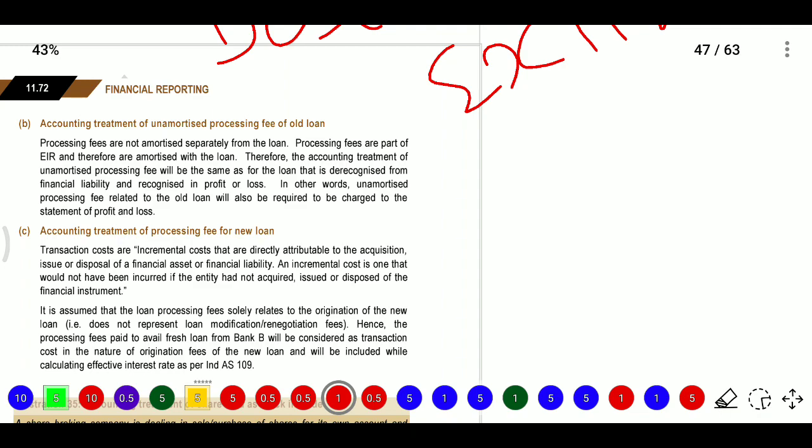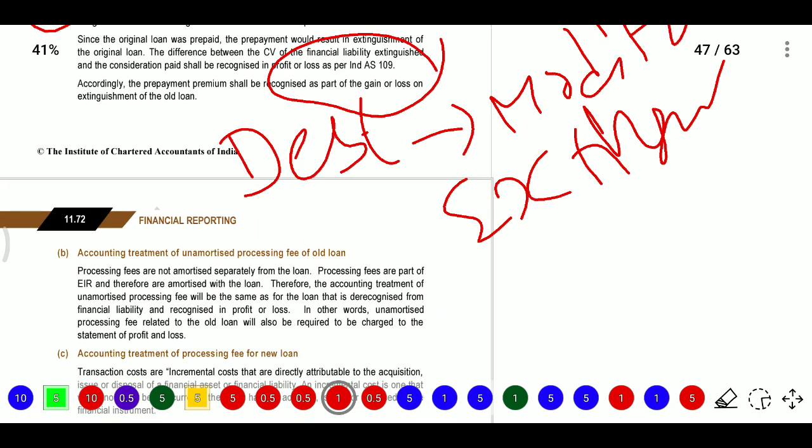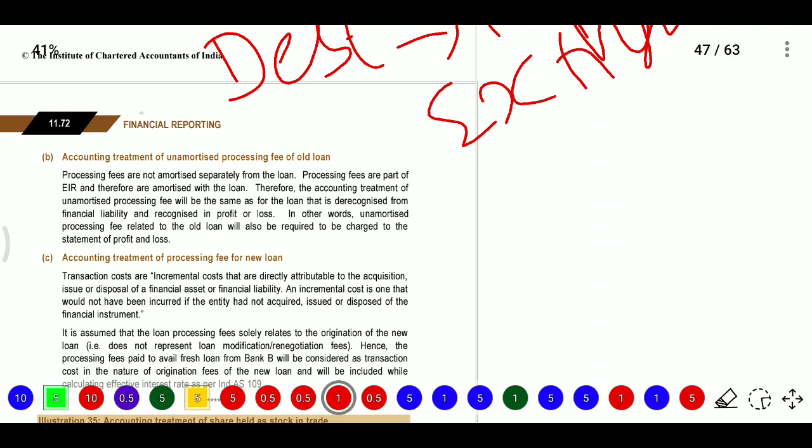So if there is extinguishment, then the prepayment premium shall be recognized as part of gain or loss on extinguishment of old loans. Whereas the unamortized processing fee will not be amortized separately from the loan, and it will be considered as part of the effective interest rate.